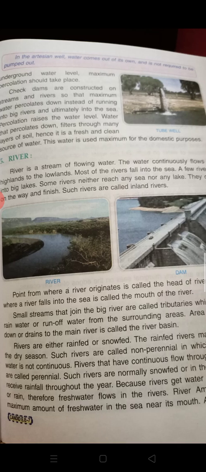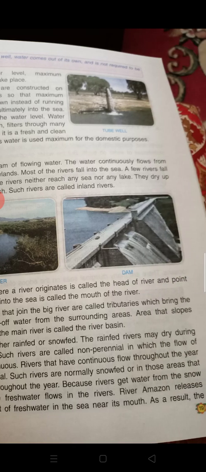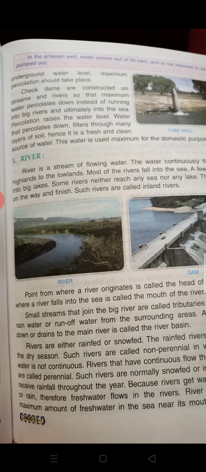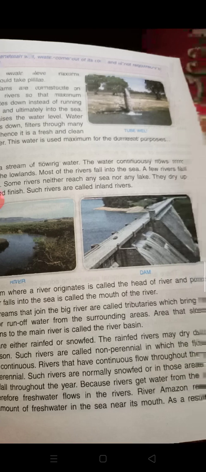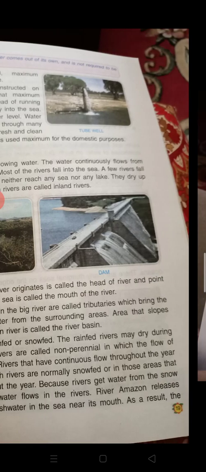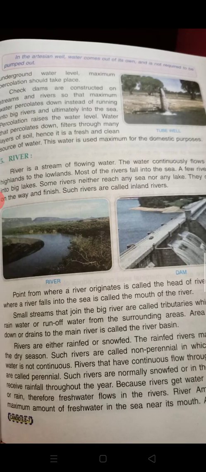So, small streams join the river and they are known as tributaries. They bring water, or sometimes the rainwater is also accumulated or run off water from the surrounding areas. The rainwater which is not percolating downwards is known as the run off water. That also becomes a part of these tributaries. Rivers are either rain fed or snow fed.